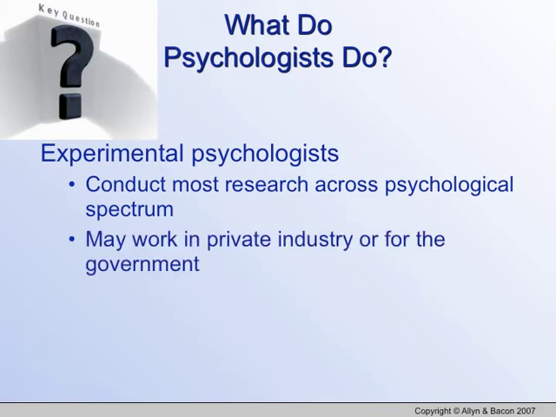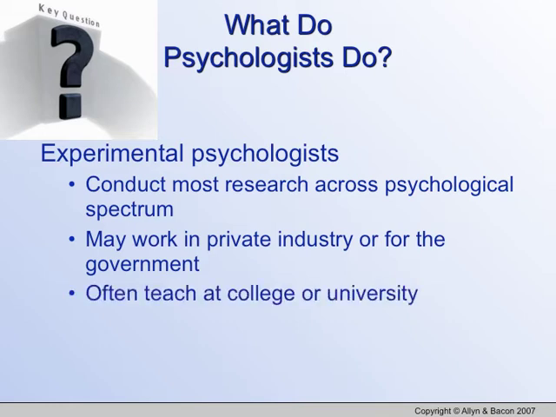Most of these experimental psychologists work in private industry or for the government. The government is one of the largest employers of psychologists in the United States. They often teach at colleges or universities. Typically, when you have a college professor of psychology, they're doing research, especially at the big acclaimed research colleges like Harvard, Yale, Princeton, Stanford. Those are typically experimental psychologists who are carrying out their own psychology experiments as well as teaching.